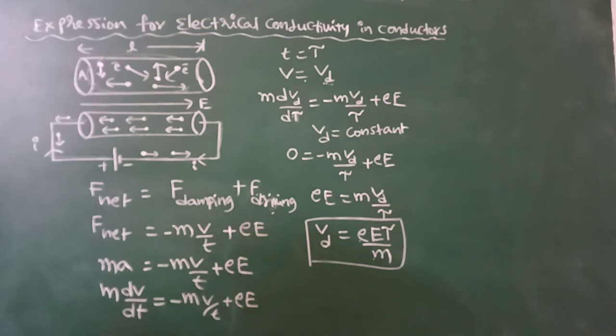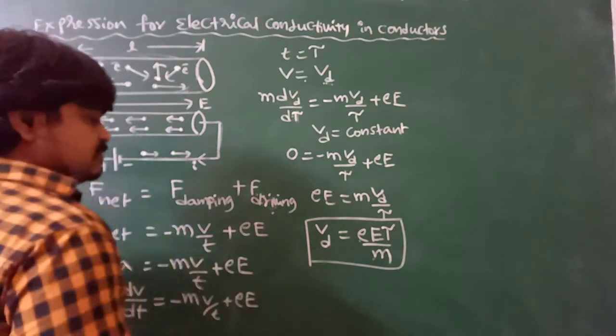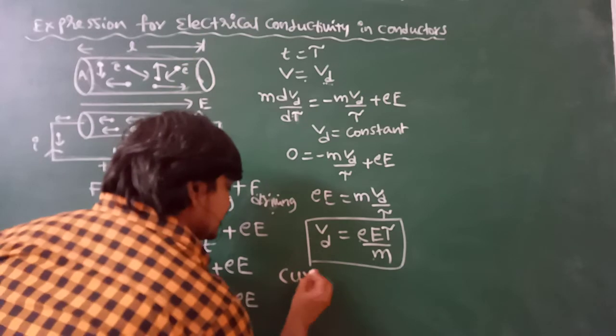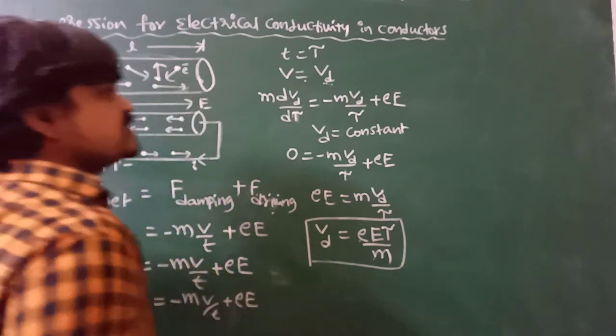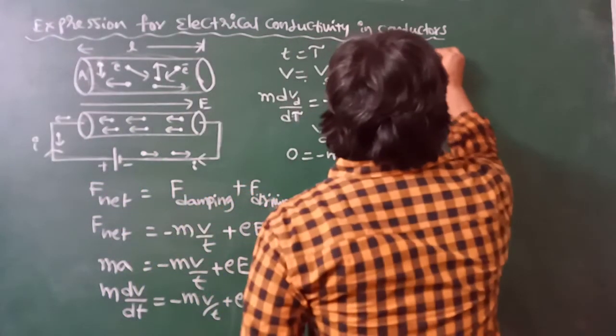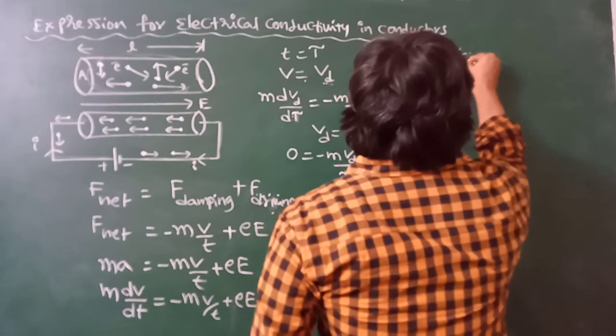So now we want to derive the expression for current. What current will be produced in the conductor due to the applied electric field? For this purpose, see here, the expression for current. We go for the expression for current.